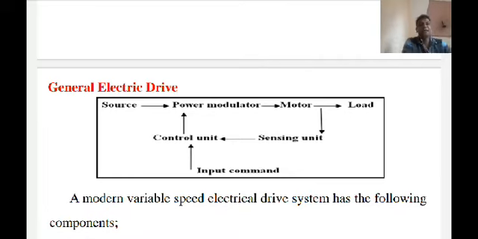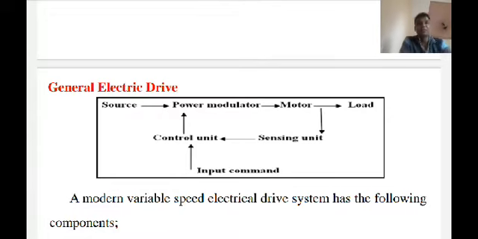Next is the control unit. The control unit for the power modulator is provided here. It matches the motor and power converter to meet the load requirement. This is the main purpose of the control unit.